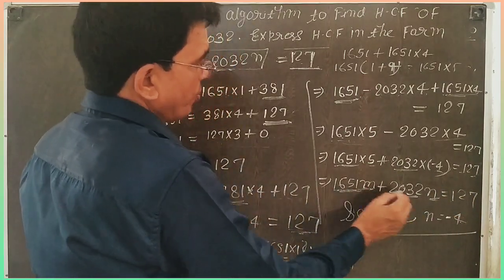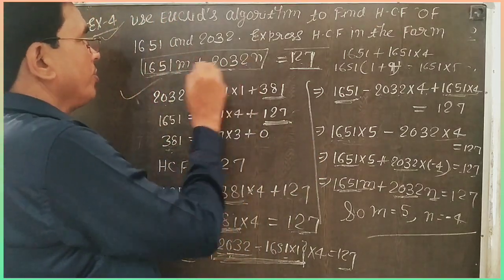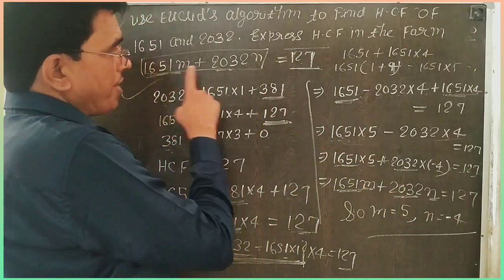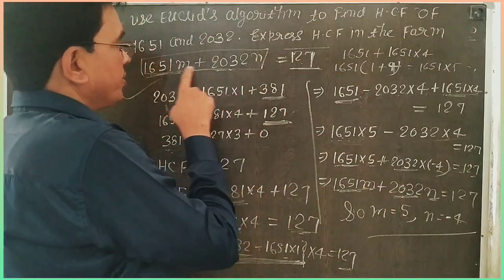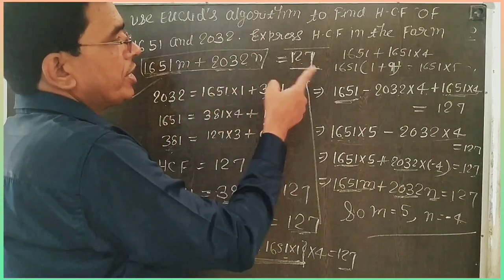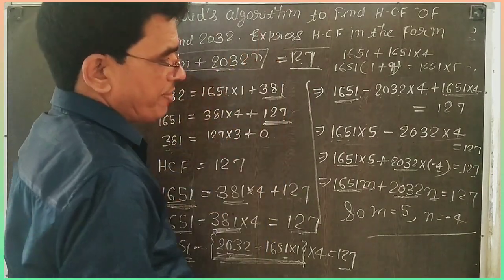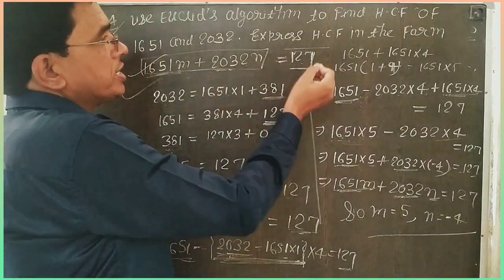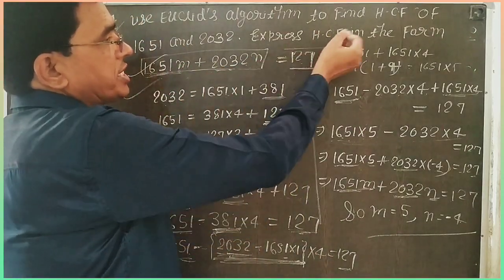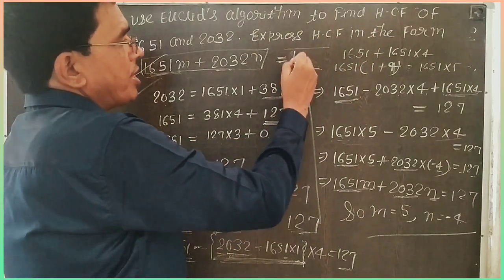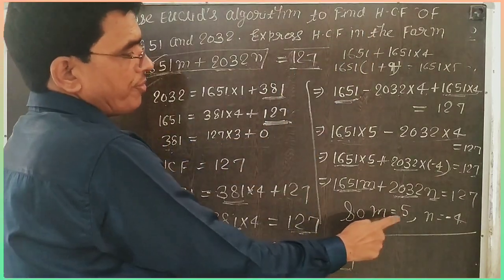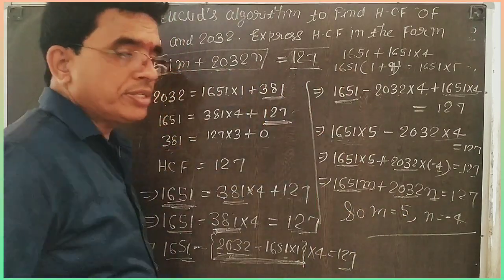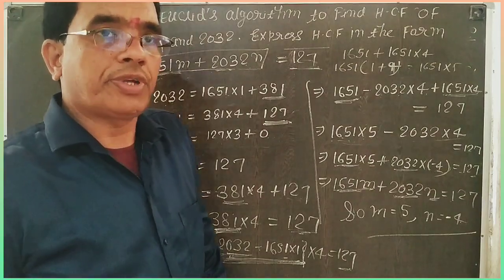That means the two numbers are 2032 and 1651. When you substitute m as 5 and n as minus 4 and solve it, it is clear you get 127. So your question is to express the HCF of these numbers in this form, and the HCF is 127. When you substitute m as 5 and n as minus 4, you get 127. Next problem you solve in the next class.